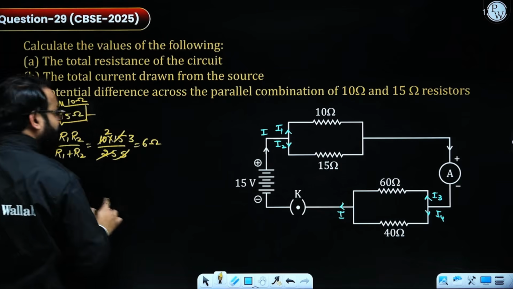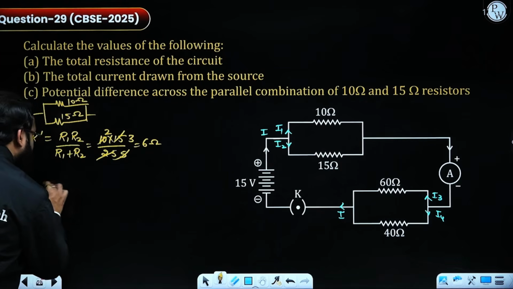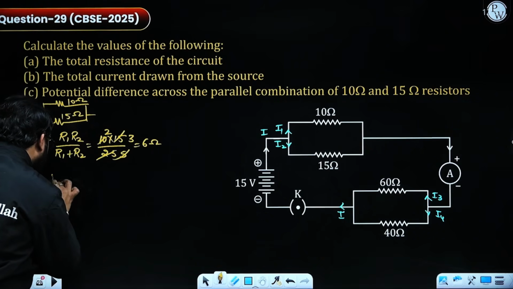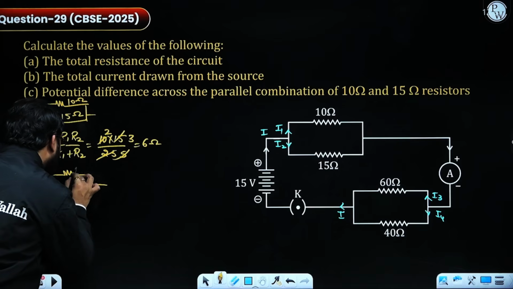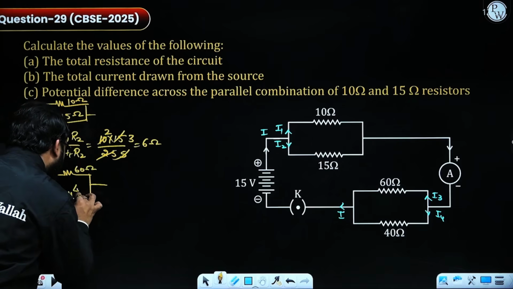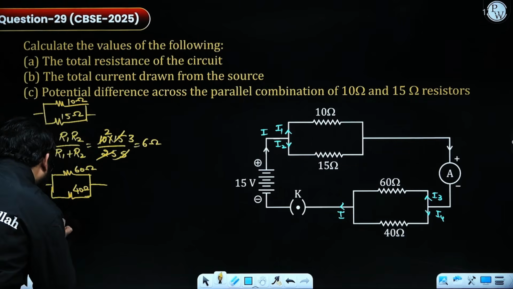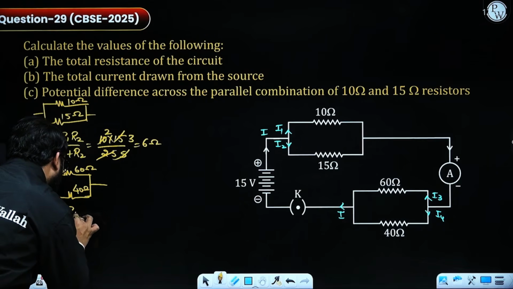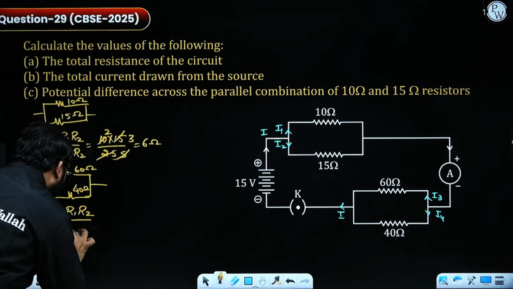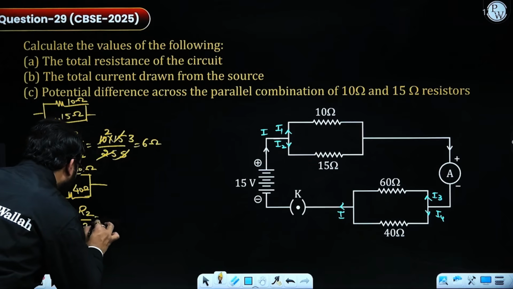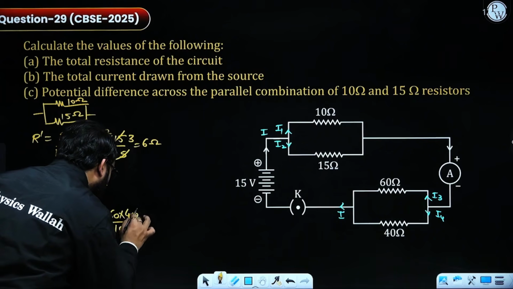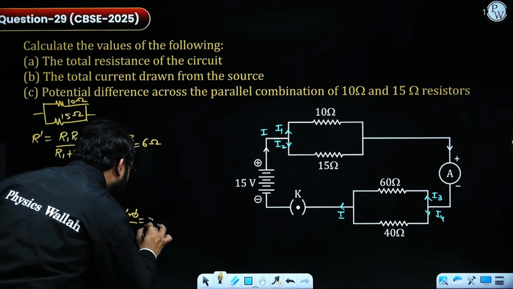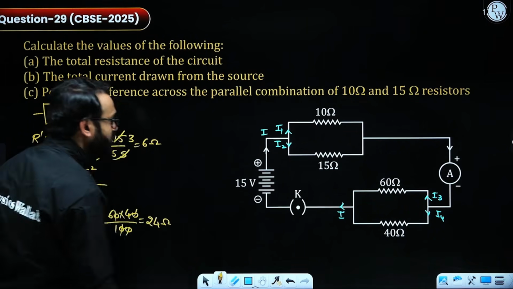R double dash, for the second one, the circuit is 40 and 60 ohm. R double dash is equal to R1 R2 by R1 plus R2, 60 multiply 40 divided by 100. On cancelling, I will be getting 6 4s are 24 ohms.